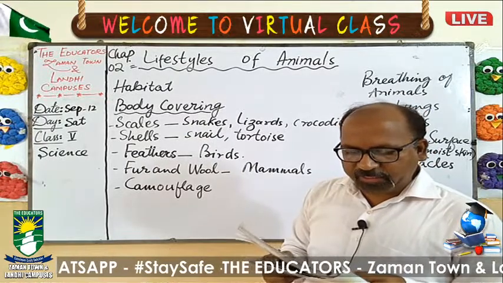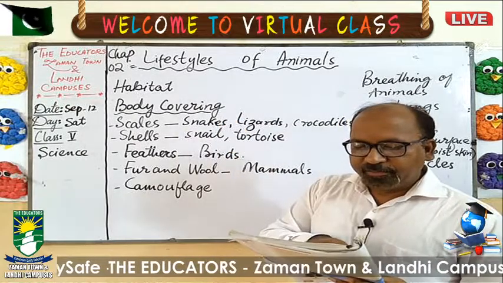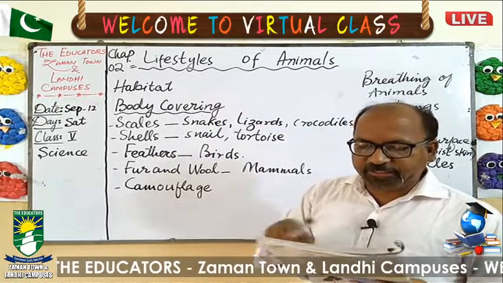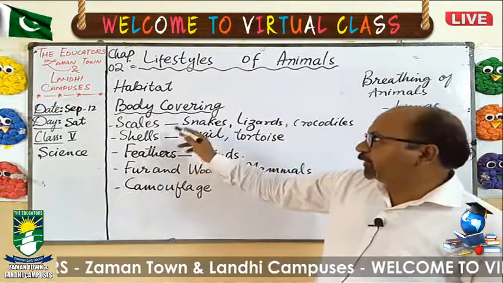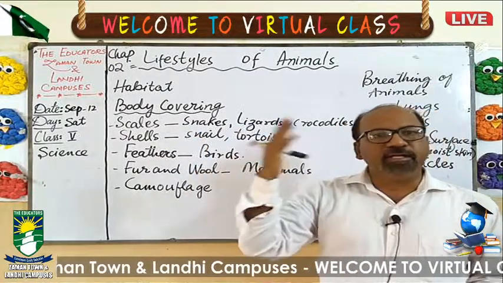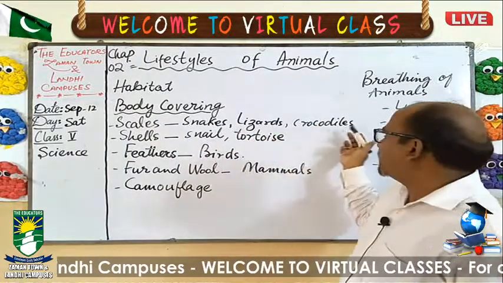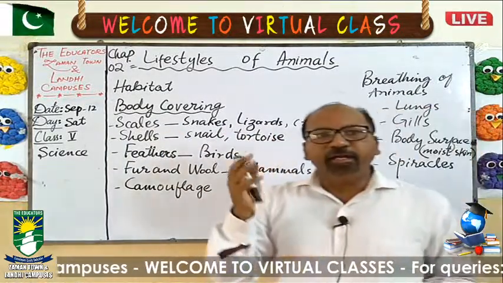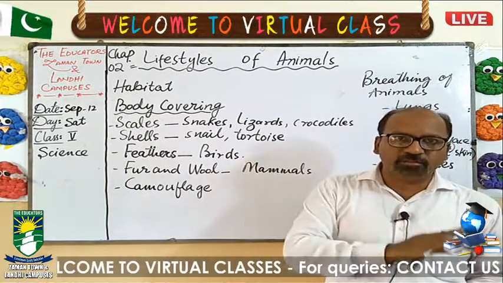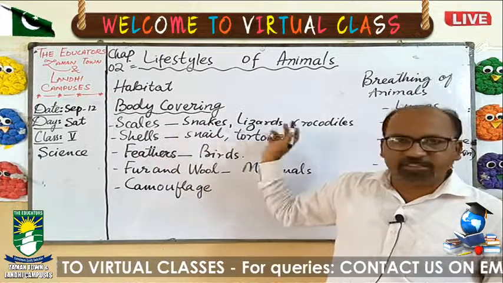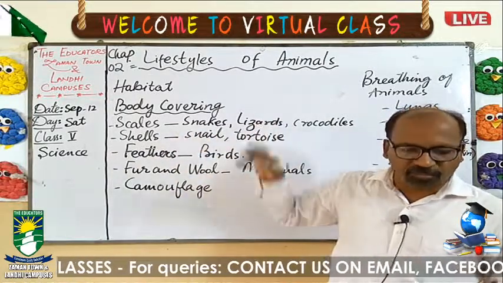Snakes and crocodiles also have scales on their bodies. They have horny scales that prevent water loss from their body. In the fish, water does not enter due to scales, and in the example of snake and crocodile, water is not lost from their body due to the presence of scales. So scale is the covering of the body.